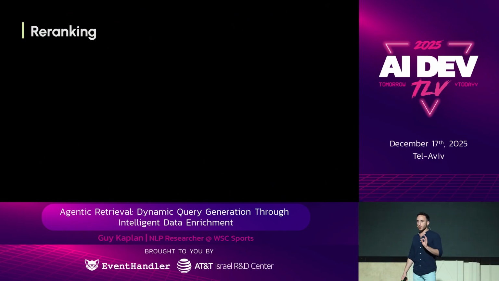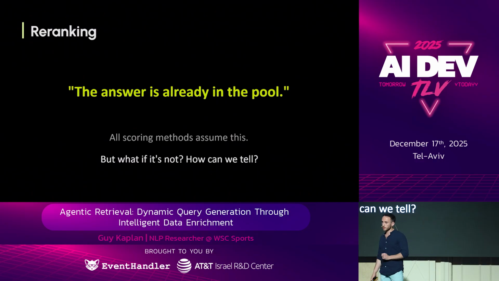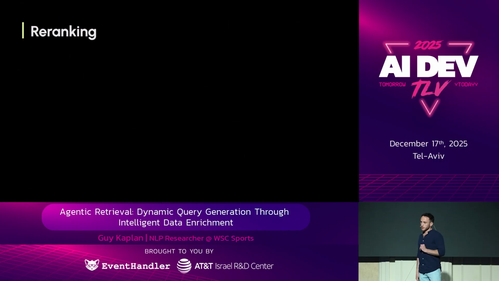But there is one strong assumption that these scoring methods, at least, are making here. And the assumption is that the answer is already in the pool, okay? But what if it's not? And how can we even tell? So let's take a step back and think how a human editor would solve this as well. They don't make these assumptions. Us humans, we don't do that, okay?